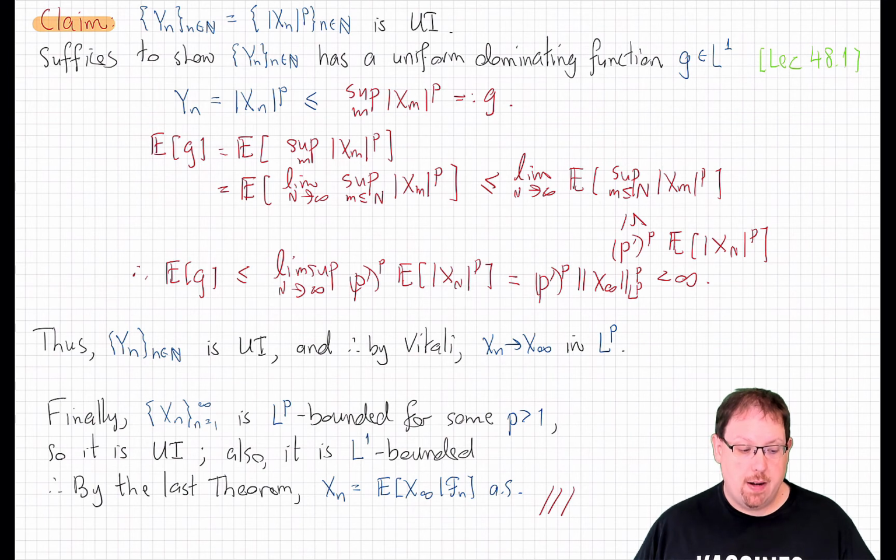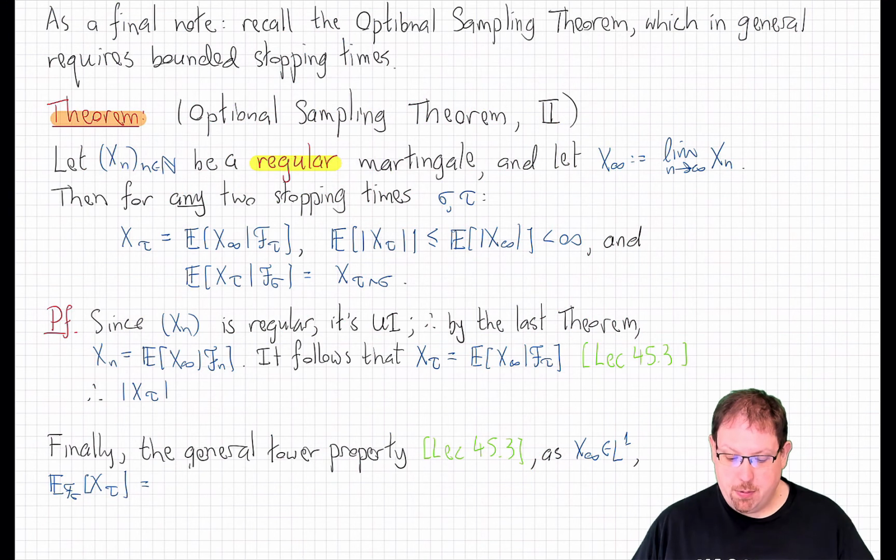We'll just make one final note here using these results to prove another version of the optional sampling theorem now. Remember, the optional sampling theorem that we proved required the stopping times that we used to be bounded, and we saw examples where that assumption can't be removed. Well, it turns out that if we're in the world of regular martingales, that assumption is not required. And so, to conclude this section of the course on discrete time martingales, we have the optional sampling theorem part 2. If x_n is a regular martingale, like the kinds that we've seen arising from the conclusions of the